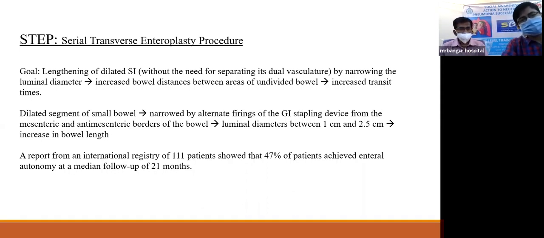Now, the goal of this procedure is lengthening of the dilated small intestine without the need of separation of the dual vasculature, by narrowing the luminal diameter. And the increased bowel distance between the undivided bowel increases the transit time. So the dilated segment is narrowed by alternate firing of the GI stapling device when the luminal diameter ranges from 1 centimeter to 2.5 centimeter, which increases the bowel length. And it has been shown that it has achieved enteral autonomy in a subset of patients.